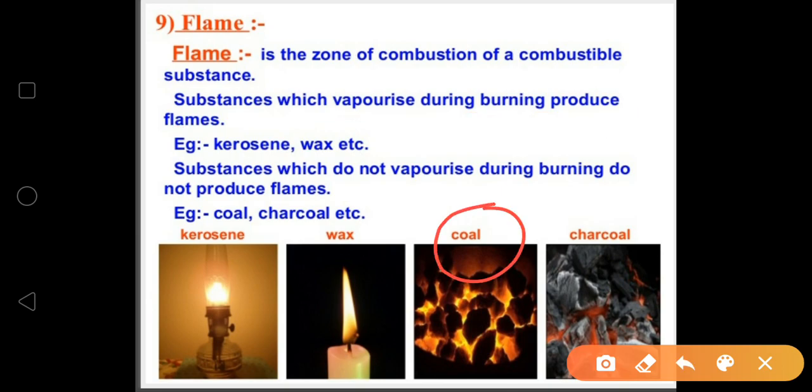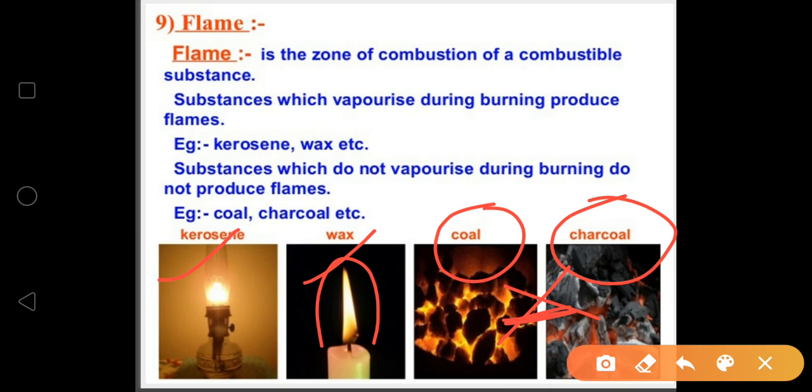These coal and charcoal are not vaporizing, so they are not producing any type of flame. And this kerosene and wax, meaning the candle, are vaporizing during the burning process, so they are producing the flame. Clear?